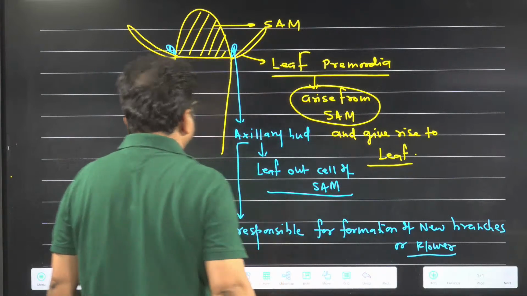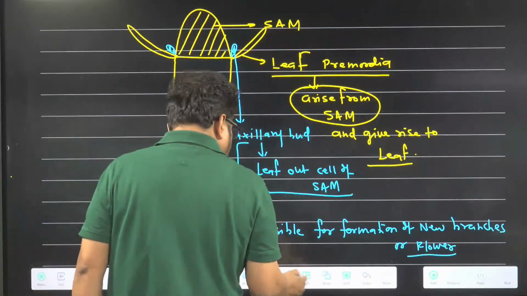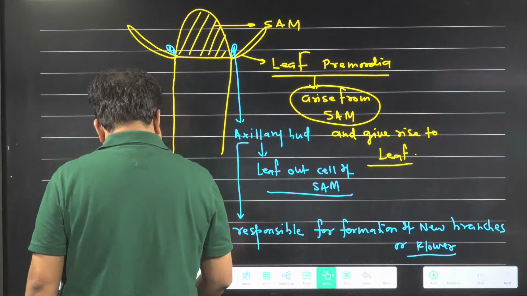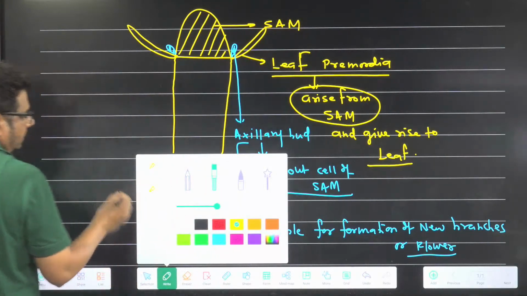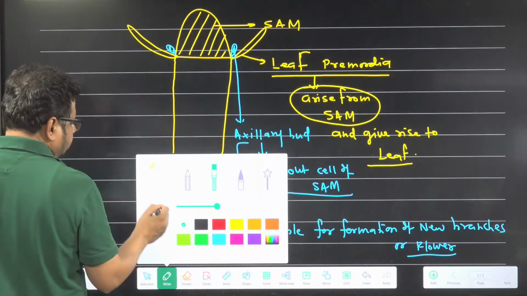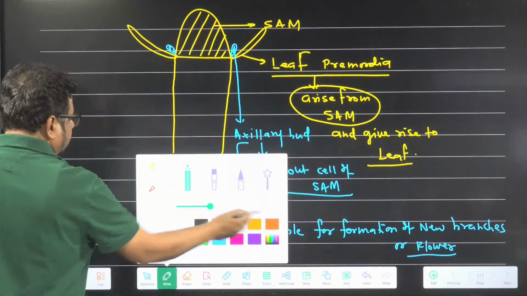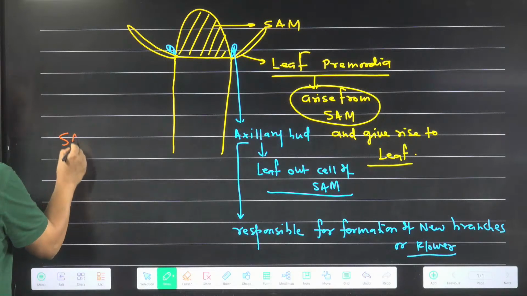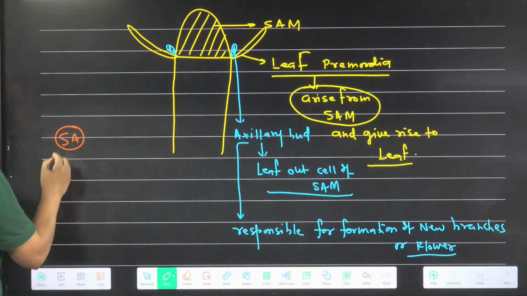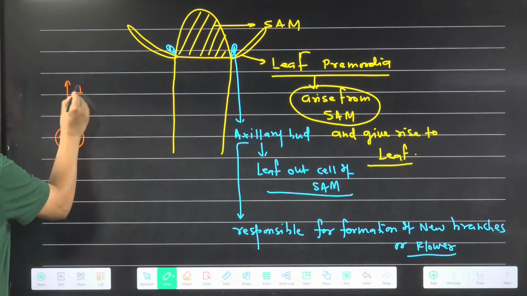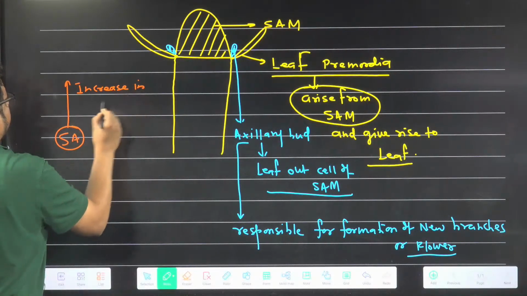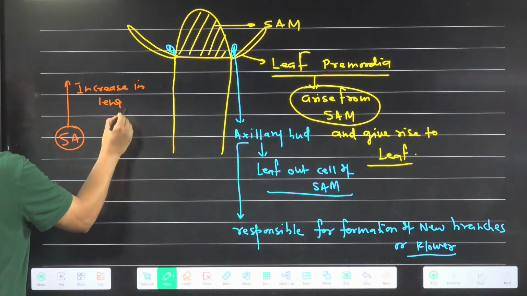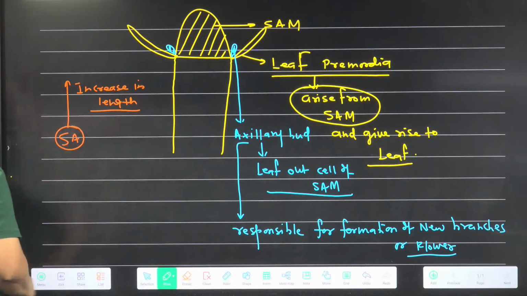So here I want to tell you the possible functions of SAM, shoot apical meristem. SAM is responsible for three types of work. One, increase in length of plant.